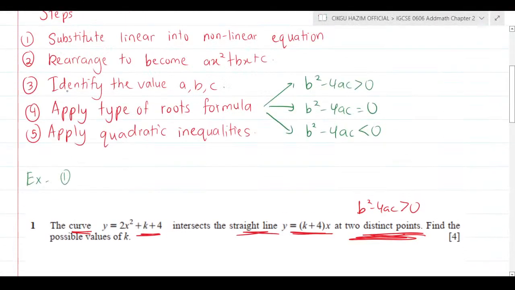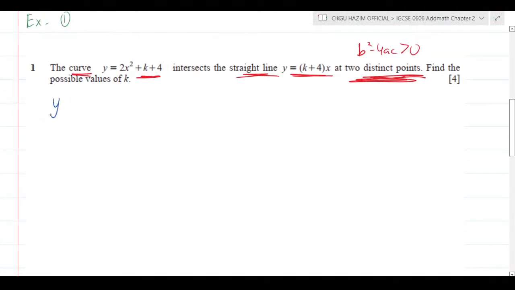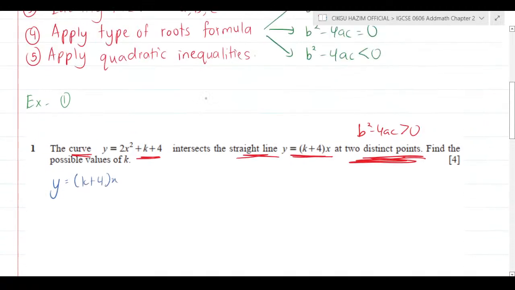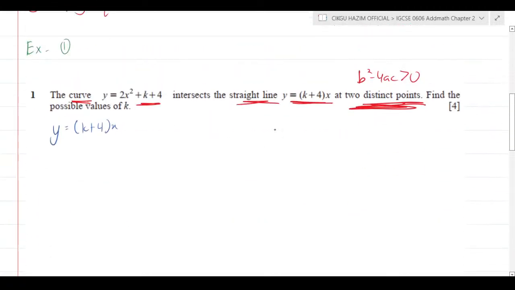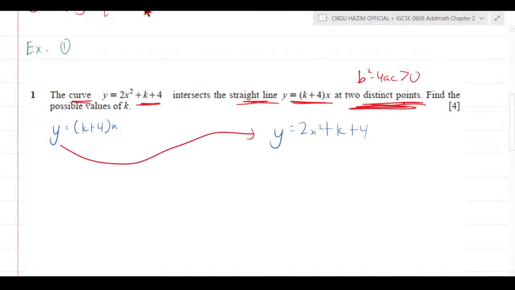What is my first step? Substitute linear into nonlinear. What is your linear? y equal to bracket k plus 4x. What is your nonlinear? Nonlinear is y equal to 2x squared plus k plus 4. Substitute linear into nonlinear. So your y is equal to k plus 4x equal to 2x squared plus k plus 4.